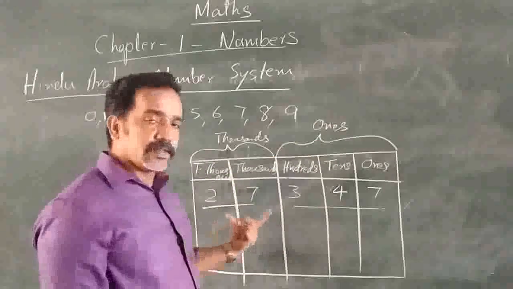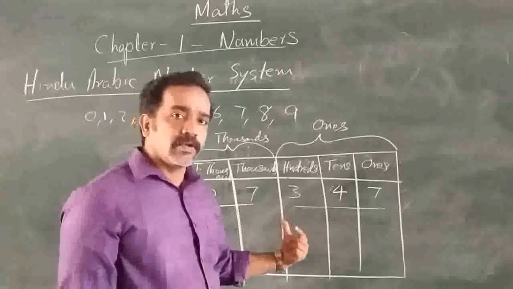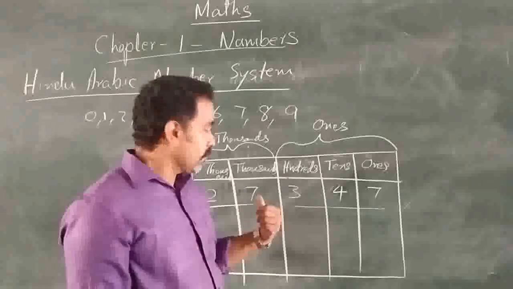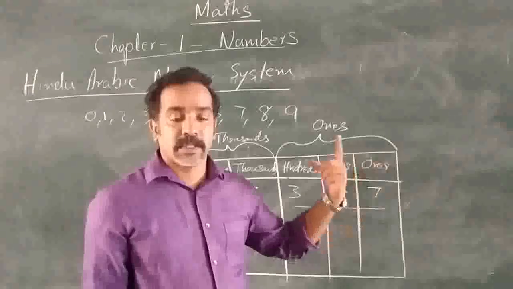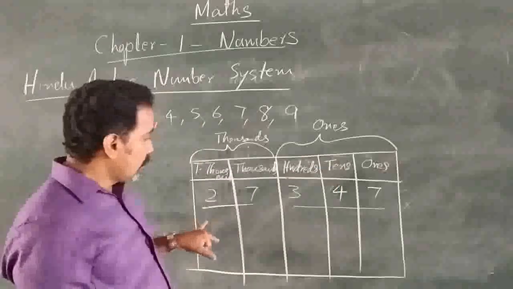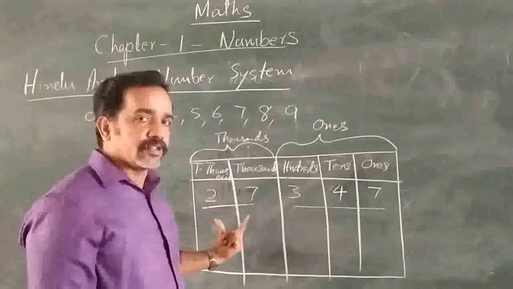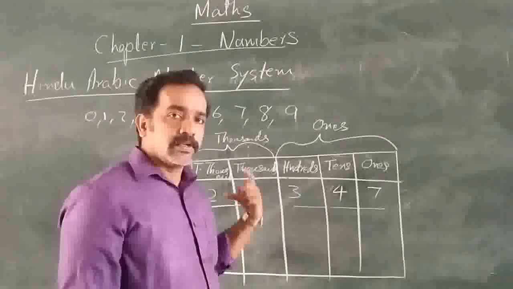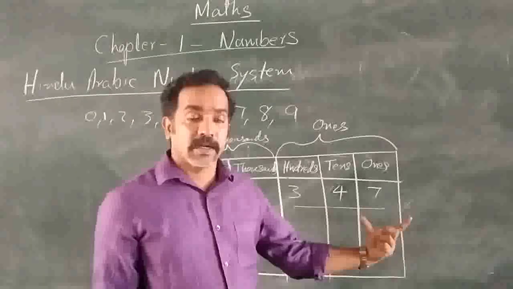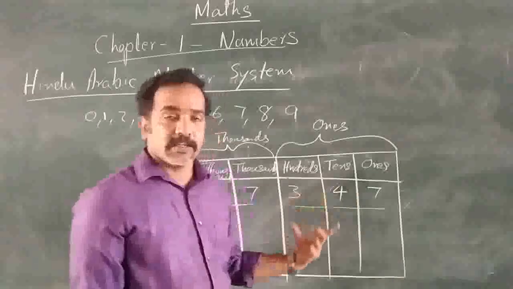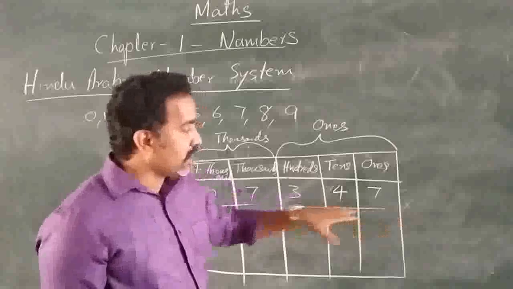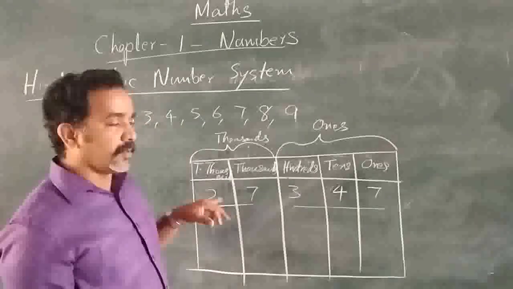So 27,000, and according to the modern concept, no need to say 'and' before 347. We can read it as 27,347. 'And' is not needed. So 27,347. This is the Indian place value system.